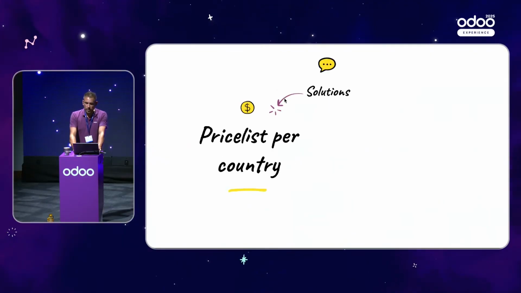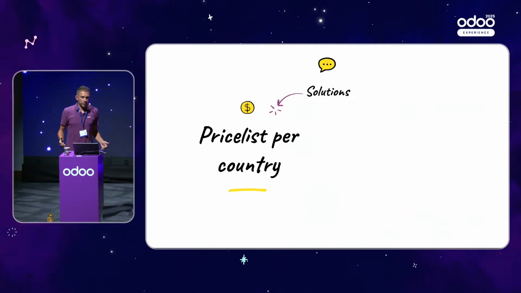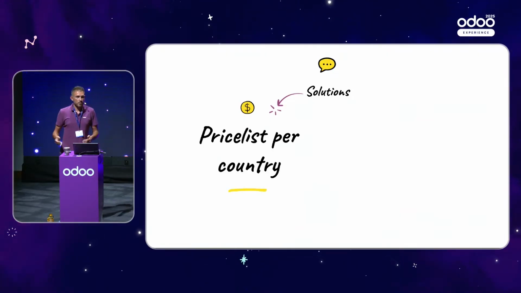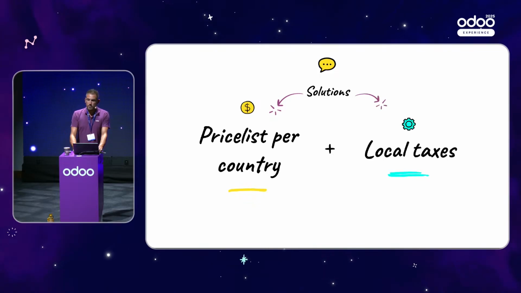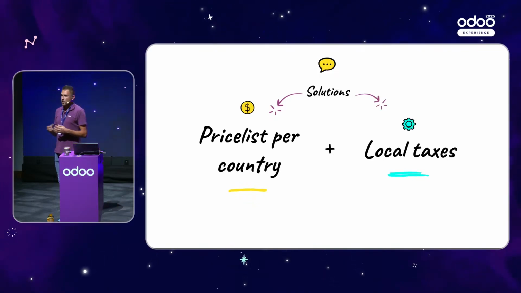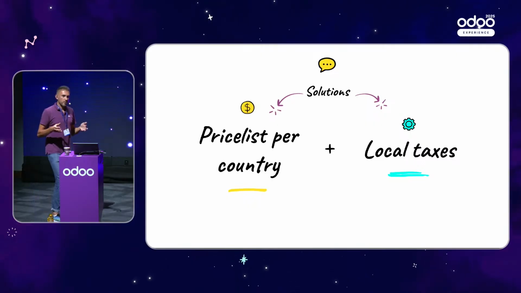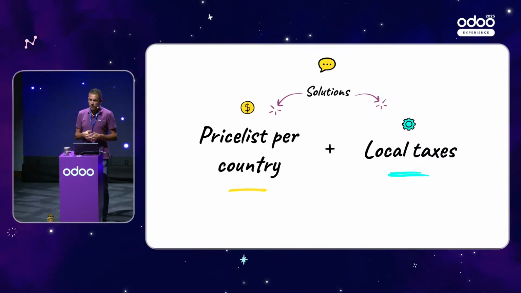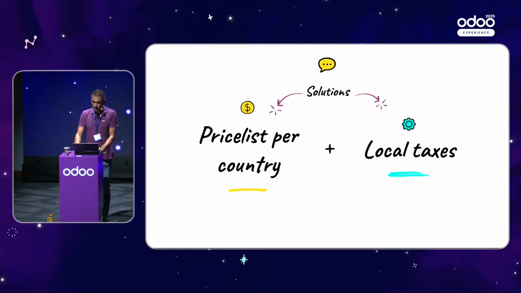So thanks to Odoo, I have been able to define a price list per country. I can define as many price lists per currency as I want. And we also have been able to set the local taxes so that if I sell products to a specific country within the European Union, the right tax will be applied. This is really, really handy.